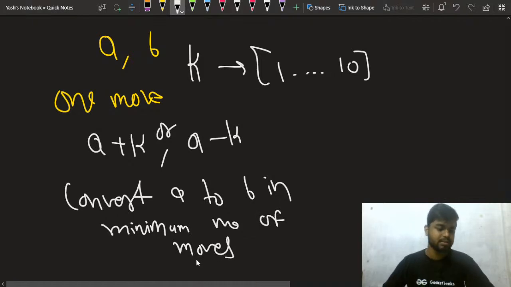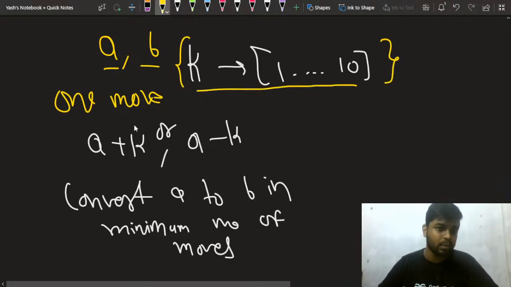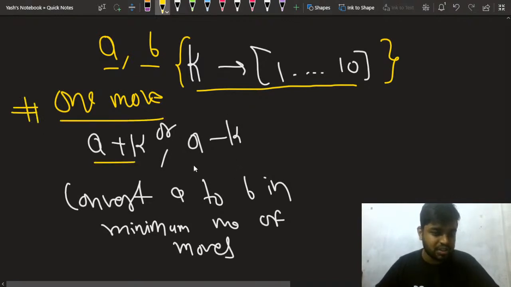How can we do this? So is the problem statement clear to everyone? You have been given two integers a and b. You can take any k between 1 and 10, and in one move you can either change a to a plus k, or change a to a minus k.